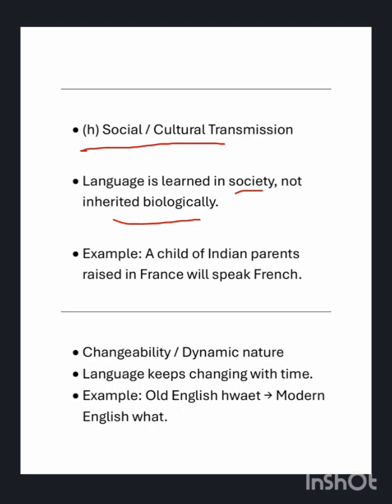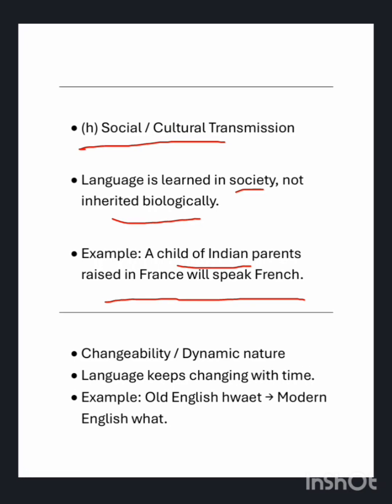For example, a child of Indian parents raised in France will speak French. A child who is born in India but lives in France will learn French, not Indian. So we get to know that his or her parents are Indians, but he speaks French because of the environment in which he or she was raised. So it is not inherently in the child.